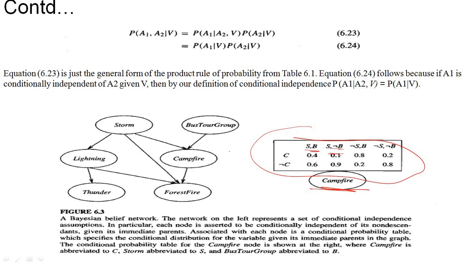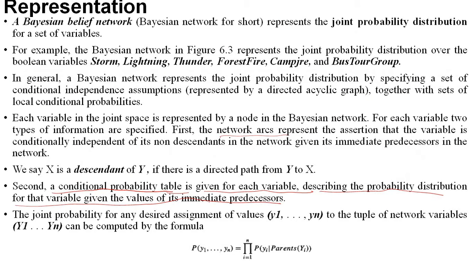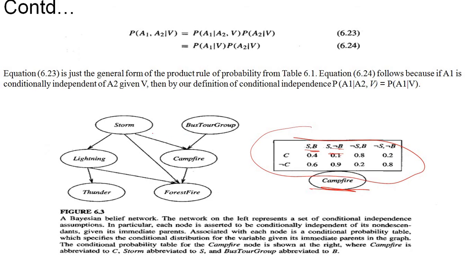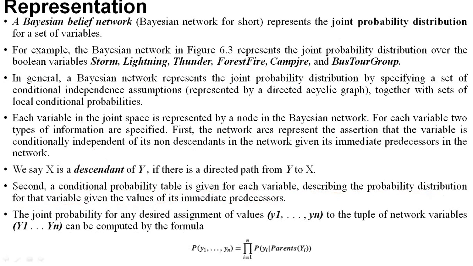Storm and Buster group are the parent nodes of campfire. If we have the values of storm and Buster group, then we can predict the value of campfire. Can we predict the value of lightning? We cannot, because we know the storm value but it is not a direct descendant of Buster group, so it becomes very complex to predict the value of lightning. Like this it goes on.